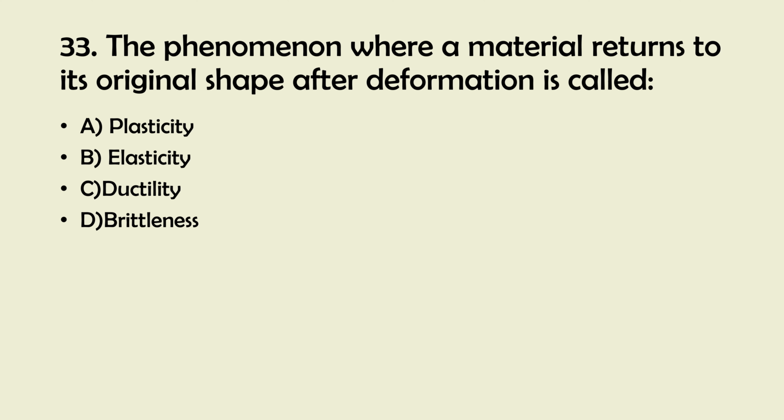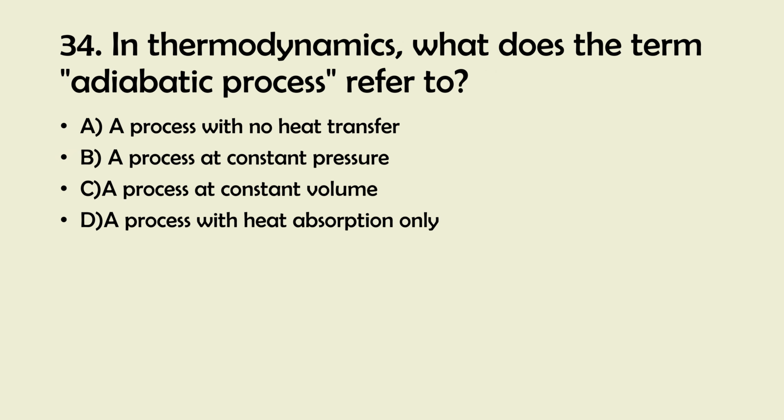And the right answer is 34. In thermodynamics, what does the term adiabatic process refer to? A. A process with no heat transfer. B. A process at constant pressure. C. A process at constant volume. D. A process with heat absorption only.